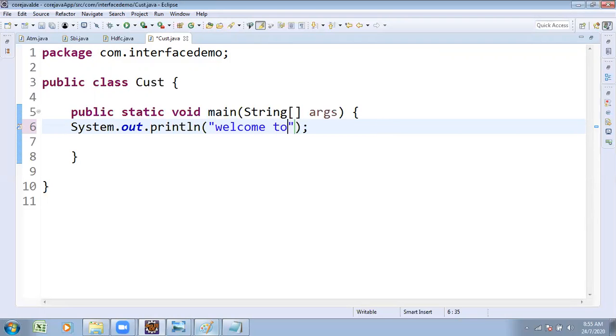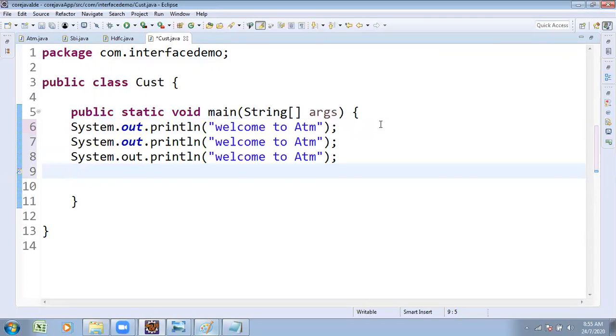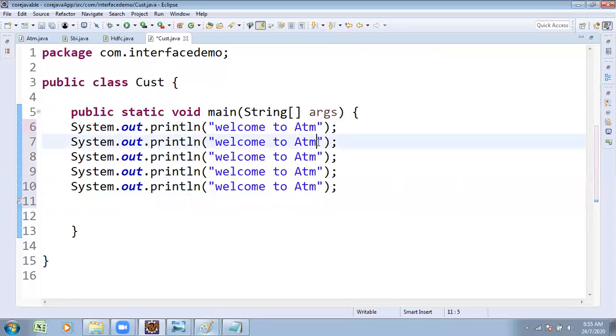Welcome to ATM. One menu is coming to you. Just statements. Several statements. One for withdraw. You selected 1 for withdraw. 2 for balance info.